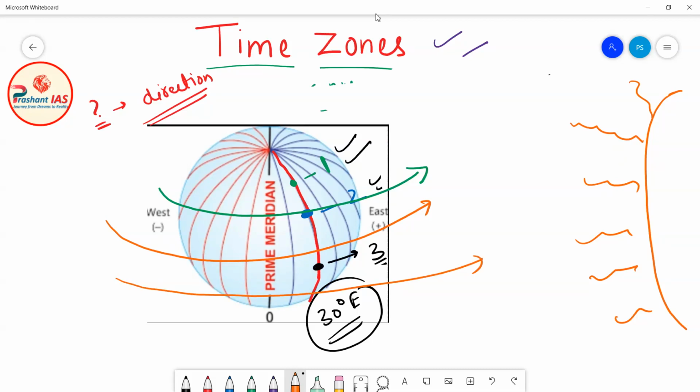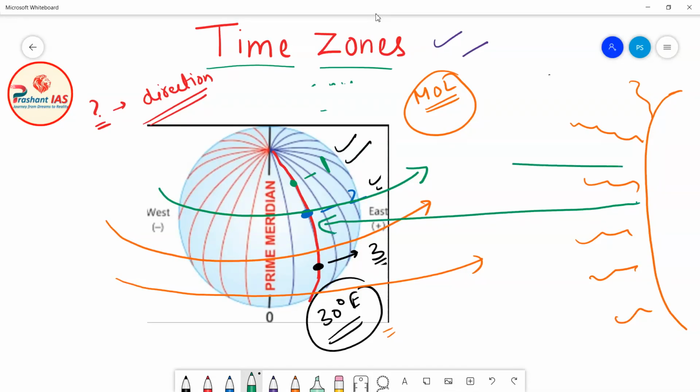Now let us take again the example of the 30° east meridian of longitude. You can see that this is a line along this semicircle. All the places which are along one semicircle, means which are lying on one meridian of longitude, let's suppose the 30° east meridian, the sunlight will fall on all these places simultaneously.